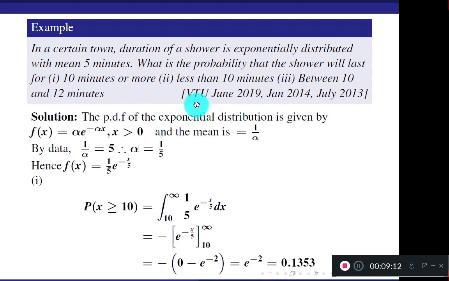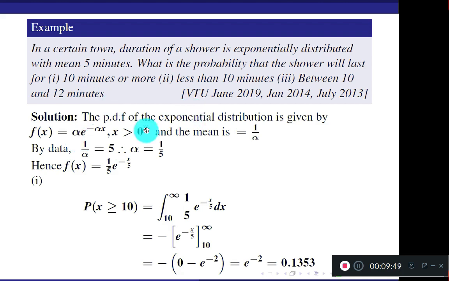Read the question, which is repeatedly asked in question papers. In a certain town, the duration of a shower is exponentially distributed with mean 5 minutes. What is the probability that the shower will last for 10 minutes or more? Less than 10 minutes? Between 10 and 12 minutes? The name of the distribution is given in your question, exponential distribution. And what is exponentially distributed? Duration of a shower. So take capital X, your random variable, equal to the duration of the shower.